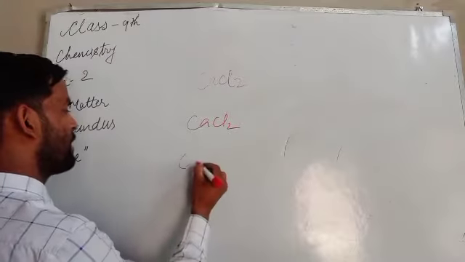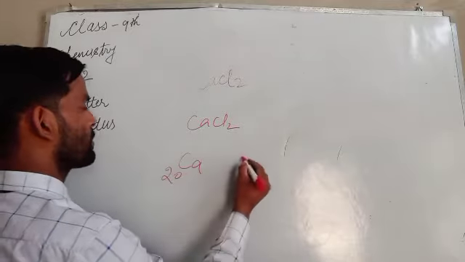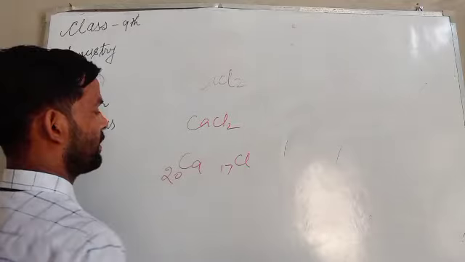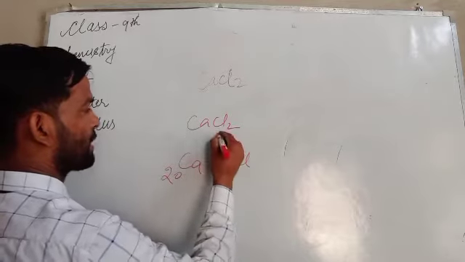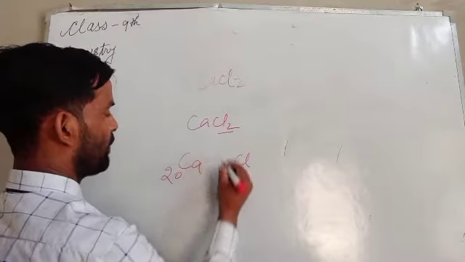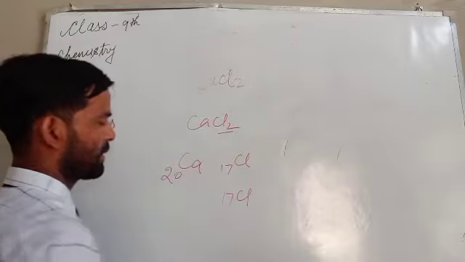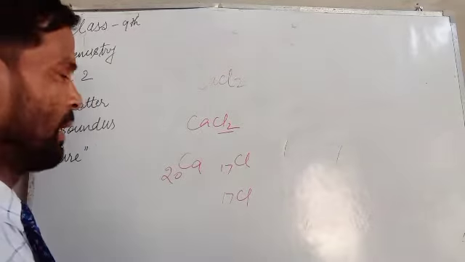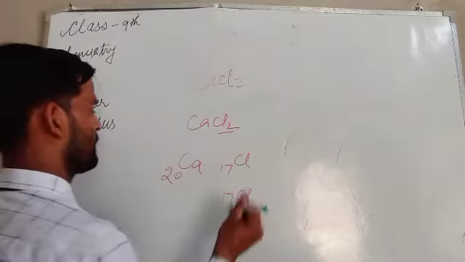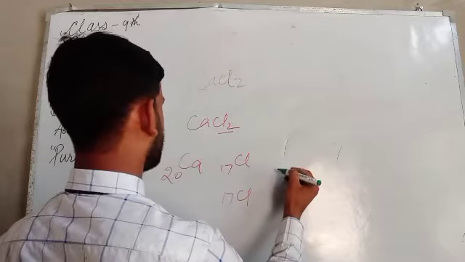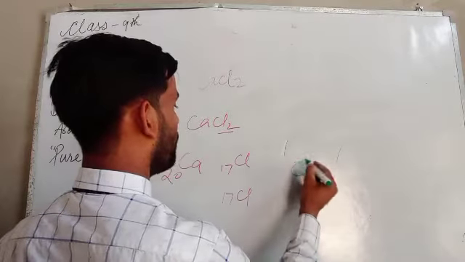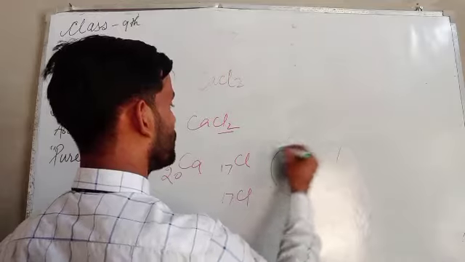Calcium has 20 electrons, chlorine has 17. So there are 2 atoms of chlorine, and the second chlorine can be designed like this.